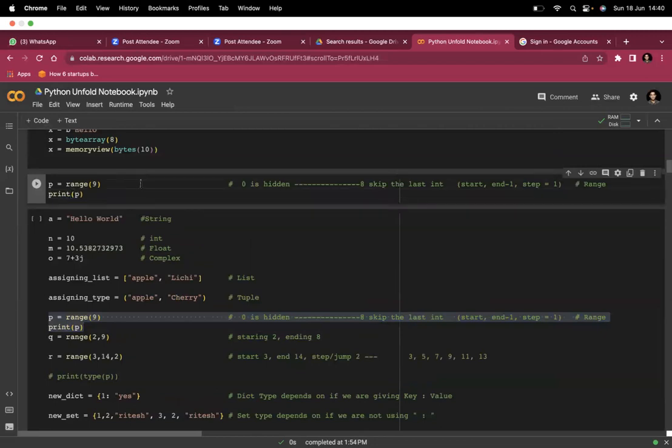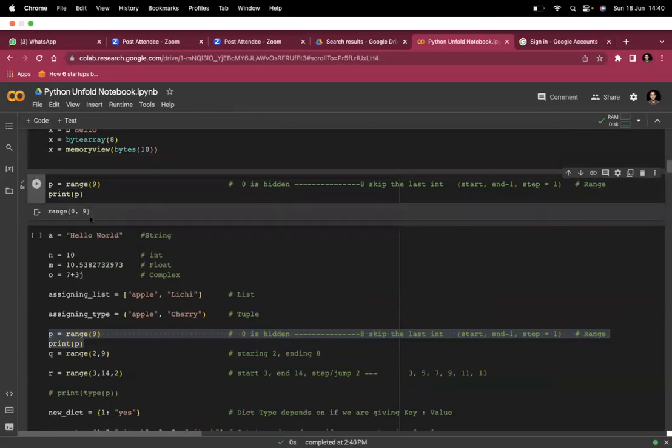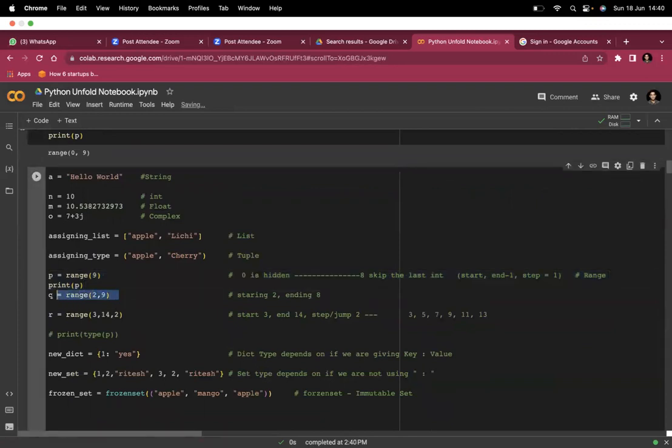Range gives us an object of numbers from starting to ending. Range, just remember, range function works on numbers. I will run this code. It will give me a range object. In this range object, the numbers are from 0 to 8. In the same way, in this range object, the numbers are from 2 to 8.